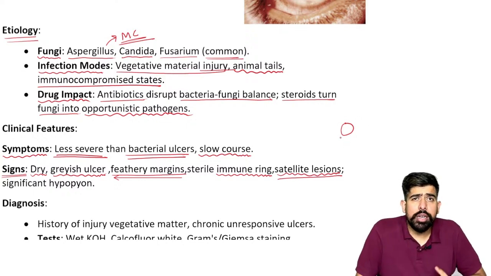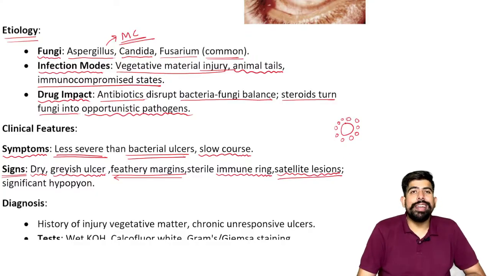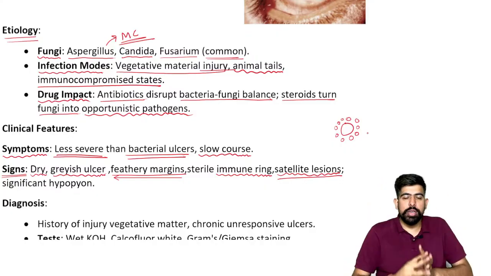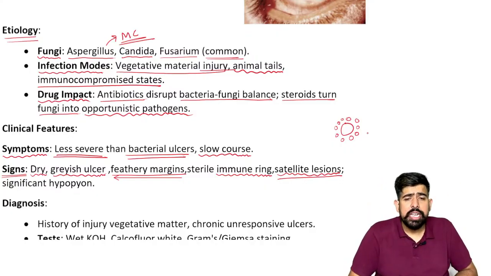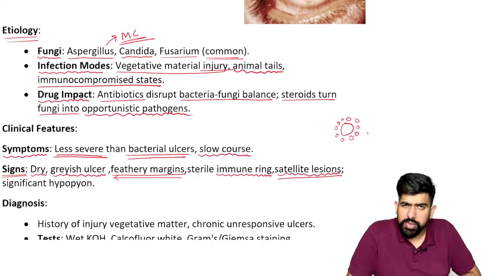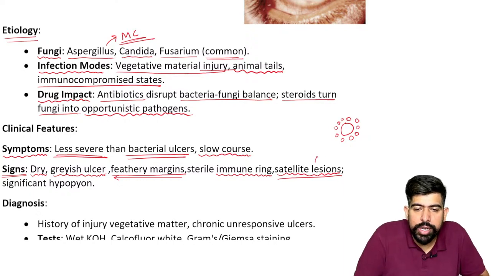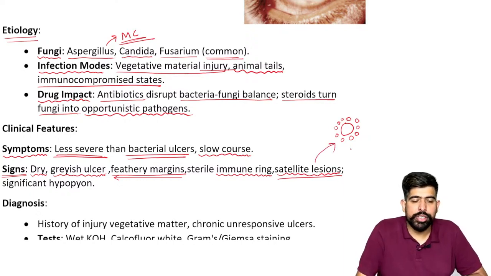In the later stage, if the patient is not getting treatment, some small ulceration lesions grow in the surroundings of the main ulcer, and it seems like we have satellites on the side of it, like satellites near the earth. So this is known as a satellite lesion in the later stage of it.